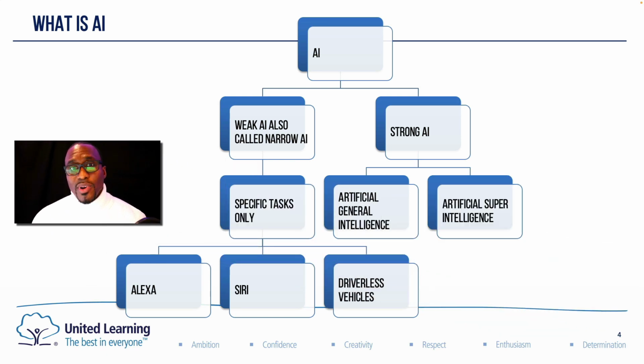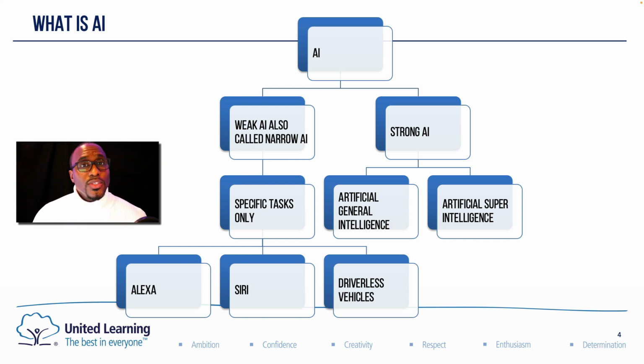And the second branch is artificial super intelligence. And this is a type of intelligence that exceeds that of a human being. Both artificial general intelligence and artificial super intelligence are still only in their theoretical stage. They do not exist beyond the paper that it's written on. They could potentially be achieved with the advancements of the current AI that we have and the advancements in computer